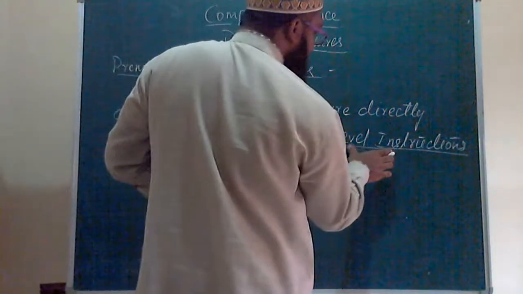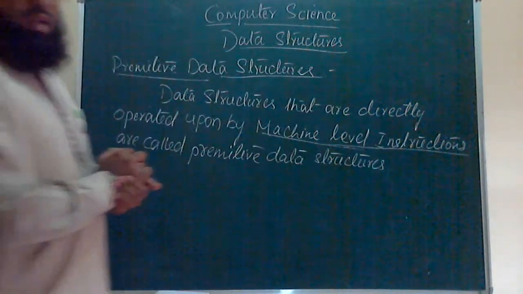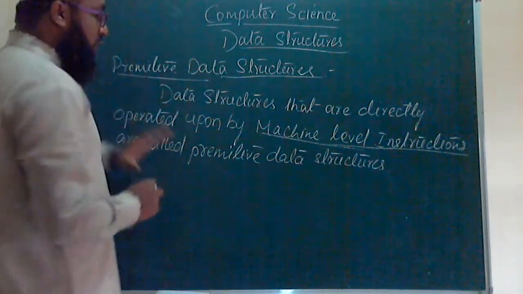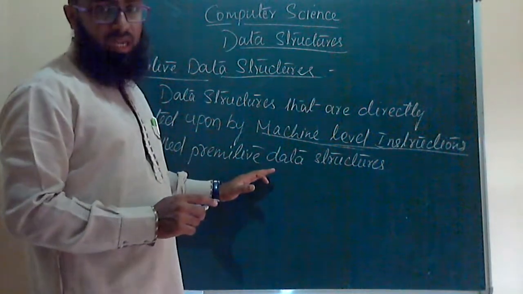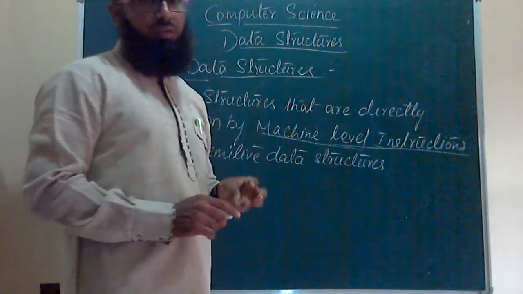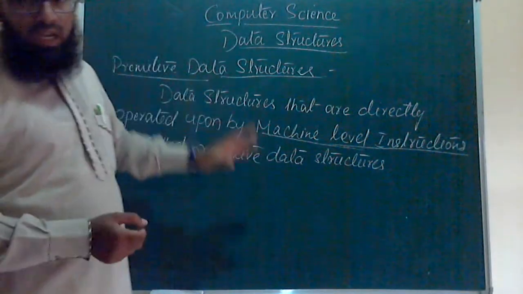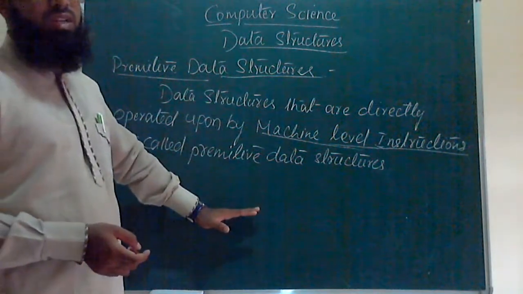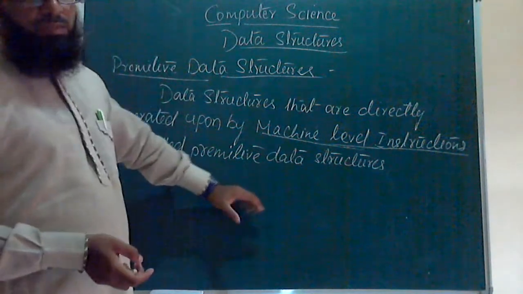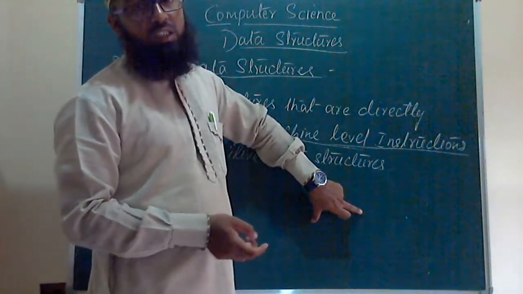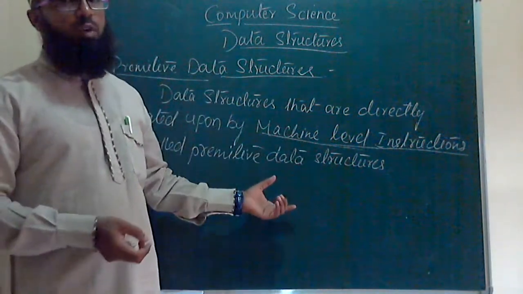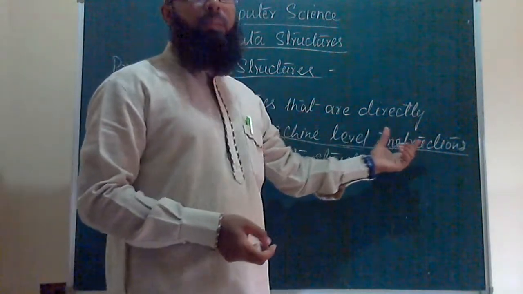What is meant by machine level instructions? As you already know, computer languages are of three types: low level language, machine level language, and high level language. Machine level language means the instructions which are understood by the computer. That type of language we call machine level language.